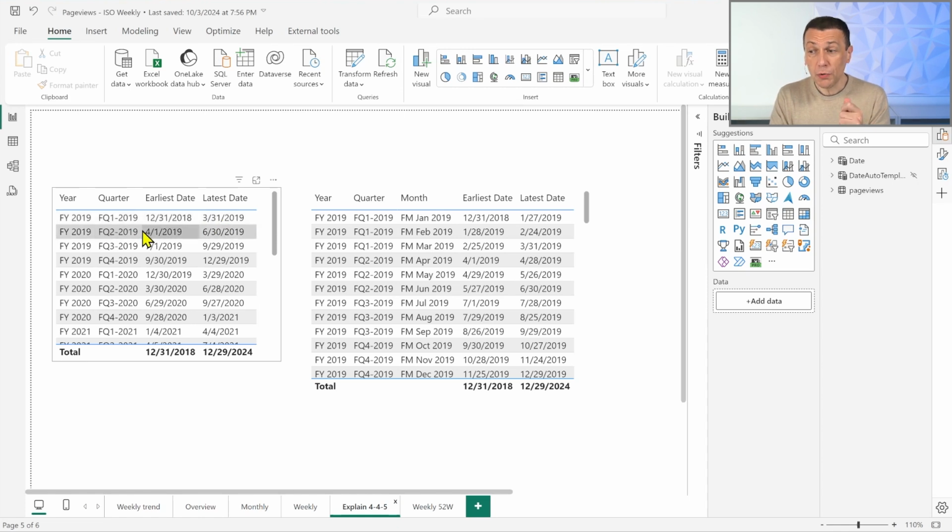But what happens in quarter two? Oh, in quarter two, we are so lucky because it starts on the 1st of April and it ends on the 30th of June. But then look at what happens in quarter three. Quarter three starts on the 1st of July, but ends on the 29th of September. So the 30th of September belongs to quarter four, and so on.